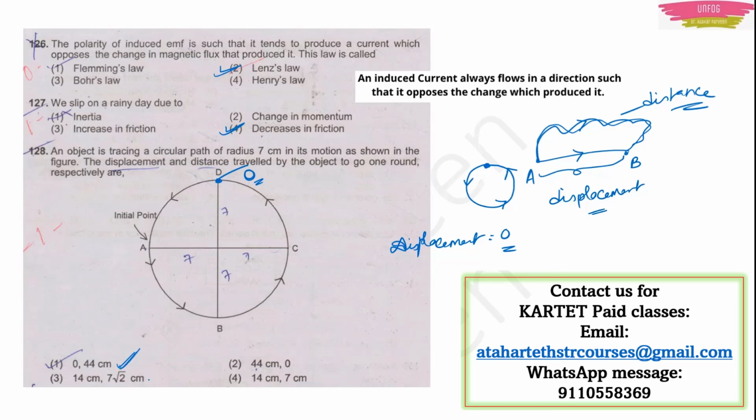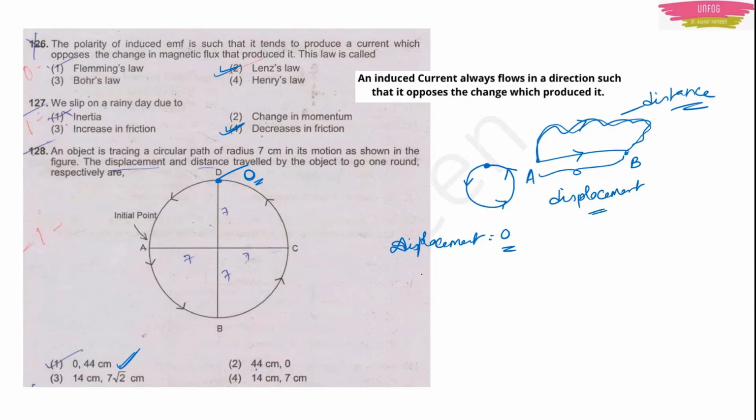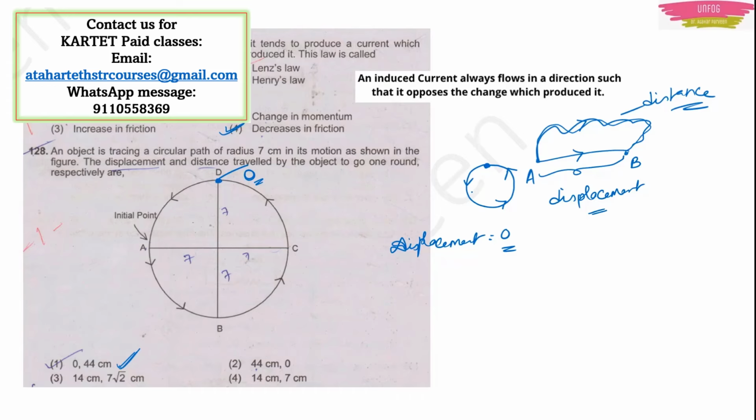Here option 1 is the right answer, as only it has 0 in the first position. If you had 0 in the first position in the other options also, in that situation you would have to find the distance travelled. So let us see how to find the distance travelled. I gave you one clue actually. The distance travelled in a circular motion is nothing but the circumference of the circle. Now what is the circumference of the circle? Circumference of the circle is equal to 2 pi r. Here they have given the radius of the circular path. The radius is 7 centimeter.